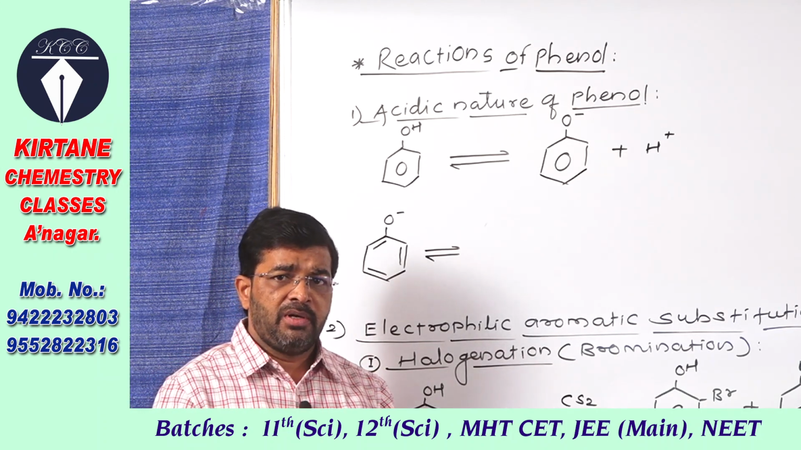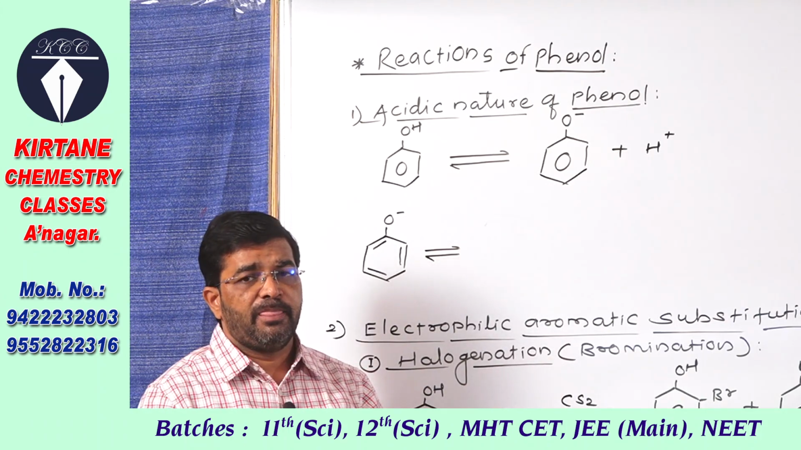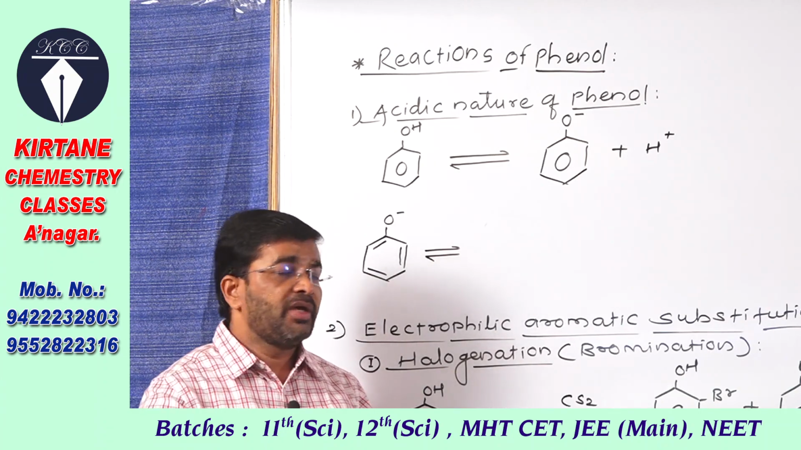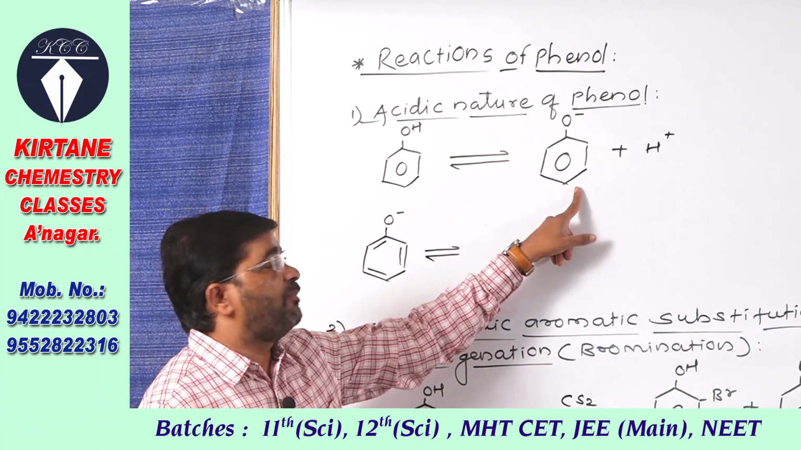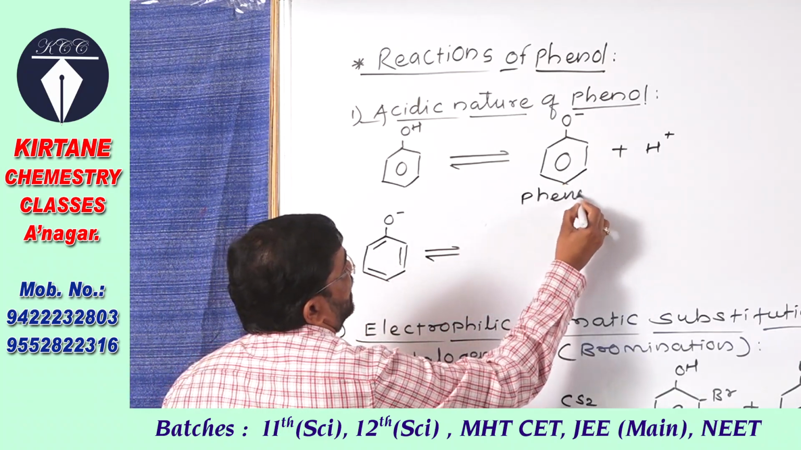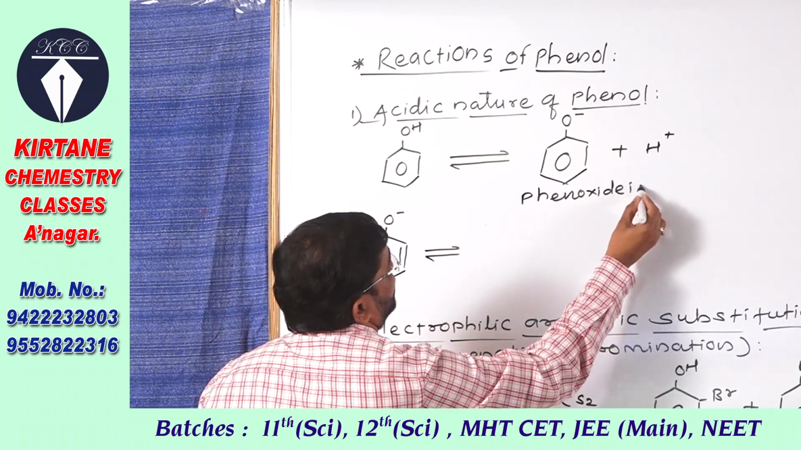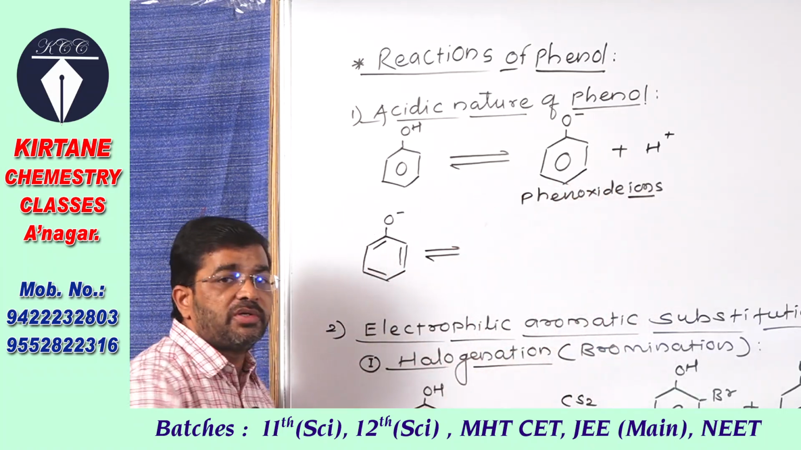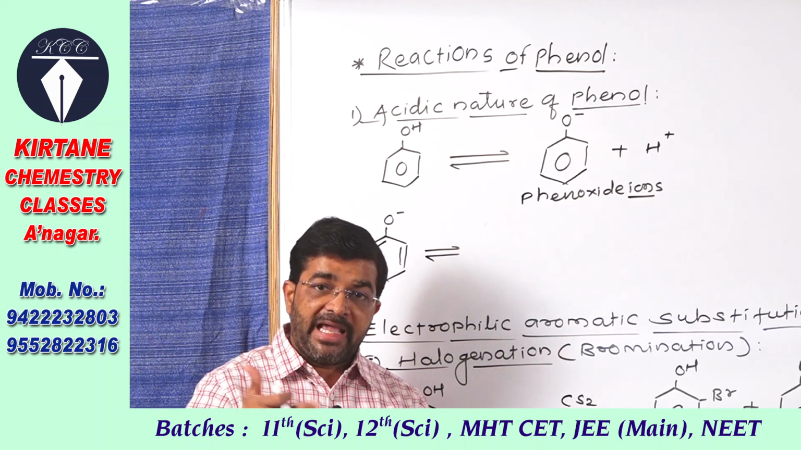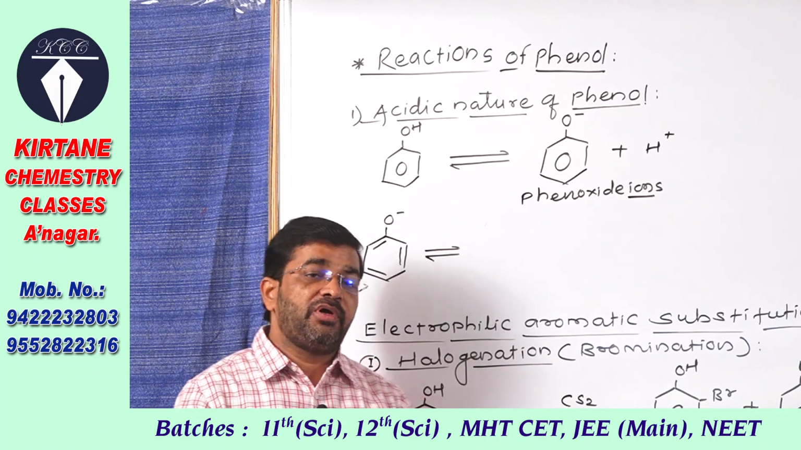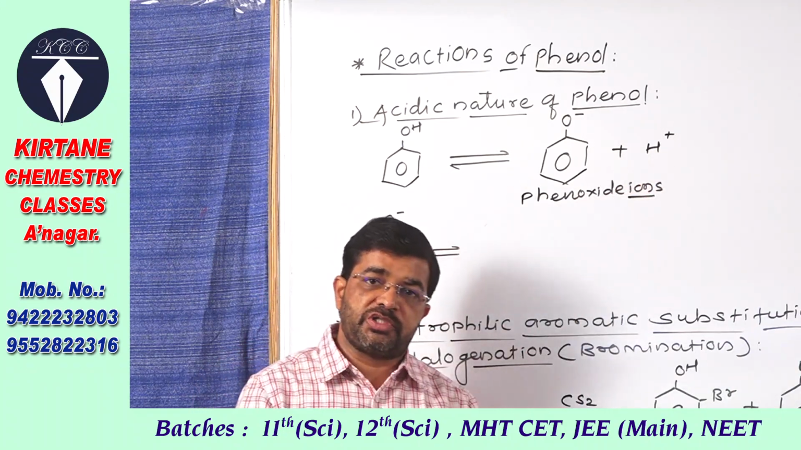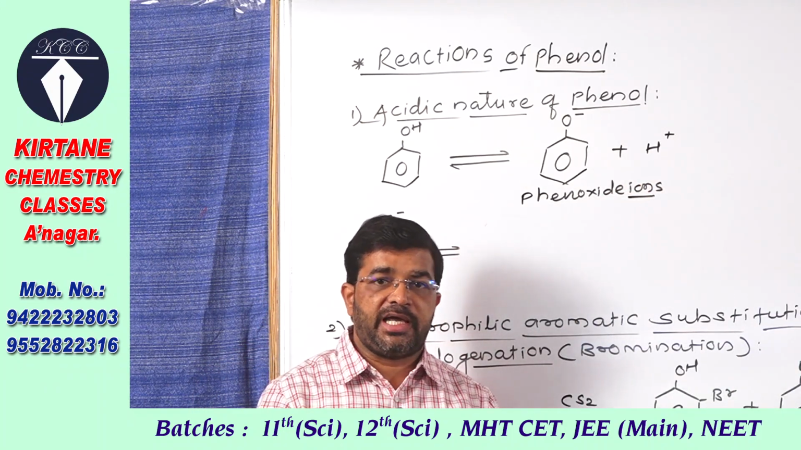Now the question can be asked in this way: why is phenol acidic in nature? So the answer is actually that phenoxide ions form. These ions are called phenoxide ions. Here see, these are phenoxide ions. These phenoxide ions formed are stabilized by resonance, and therefore it can form free H plus ion, and hence it shows the acidic nature or acidic character.